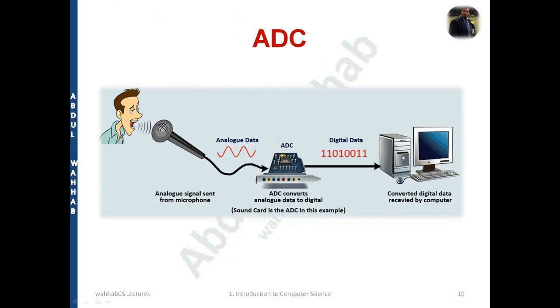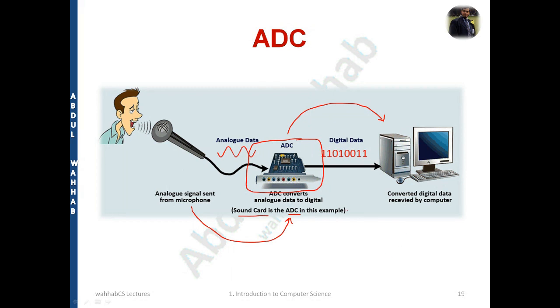ADC, further information we have for it, like somebody speaks and it is analog data, and basically the analog signal is sent from the microphone to the ADC converter. For the ADC converter, we have this device, like most of you are familiar with the sound card. So ADC converts the analog data into the digital signal. The sound cards are the devices which are known as ADC converter, and these are converting from analog to a digital form, and this digital form is understandable by the computer.